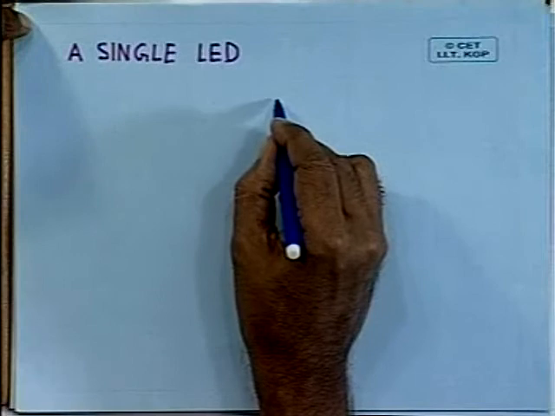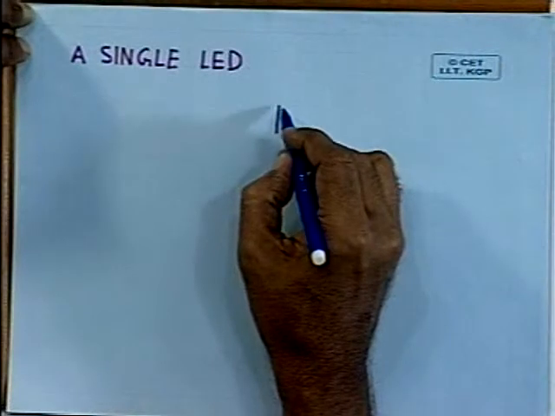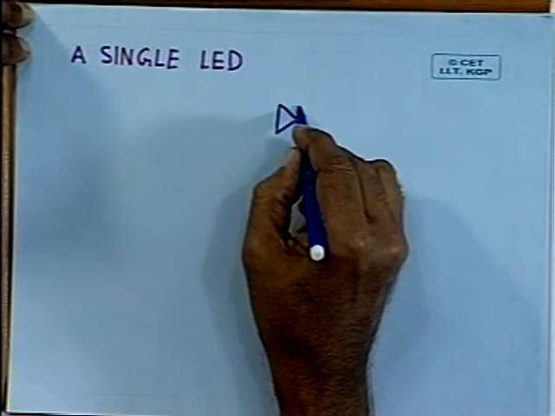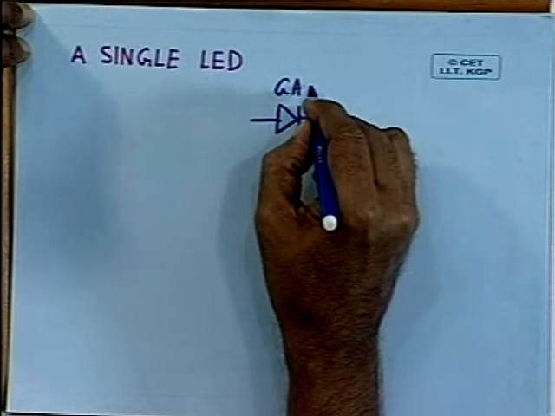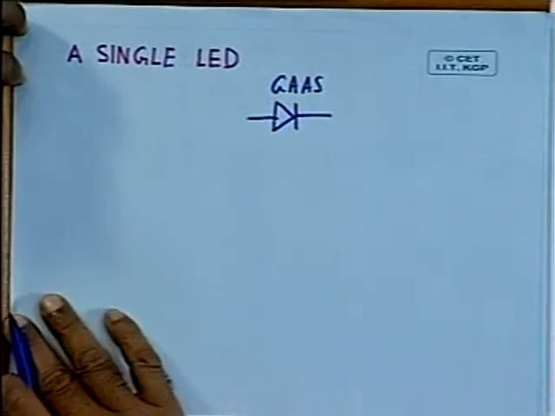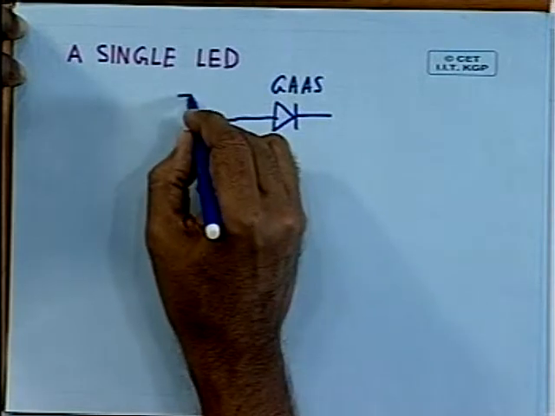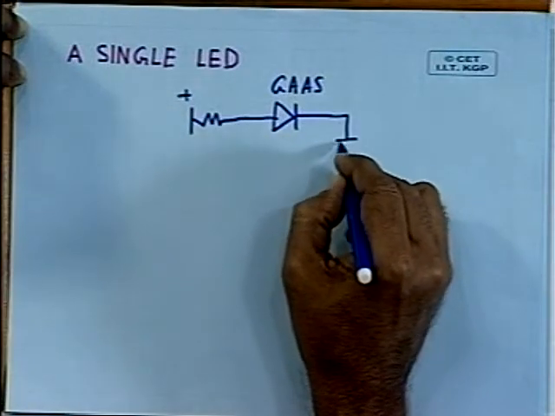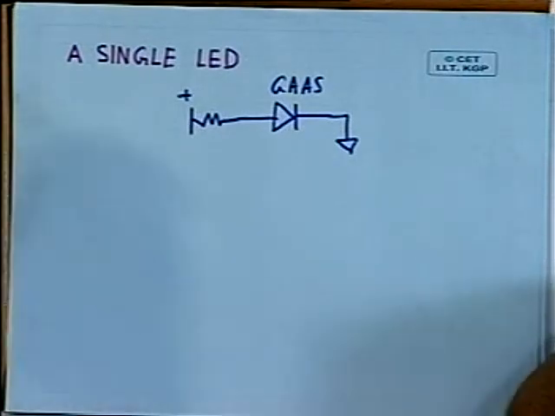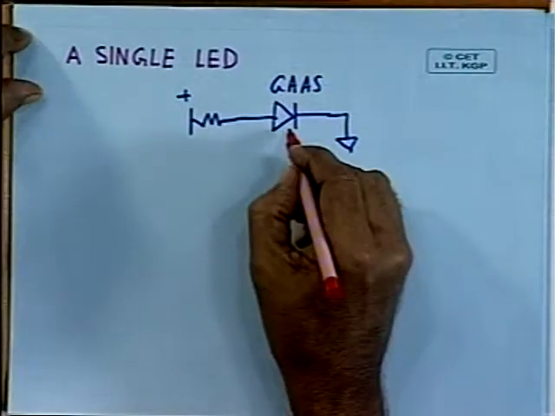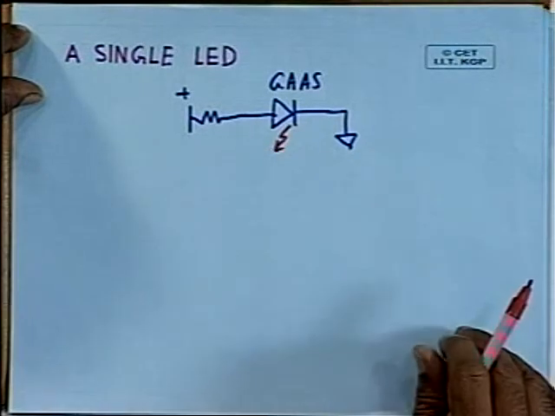If you sandwich 2 types of gallium arsenide and form a diode, and if you pass current through it by applying some voltage, say you apply positive voltage here and on this side you ground, then this particular light emitting diode made of gallium arsenide will emit light. It emits photons. So, red light was emitted by this gallium arsenide.